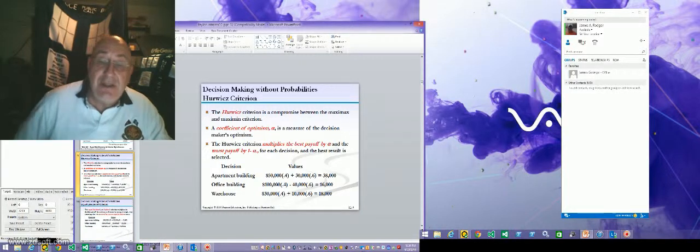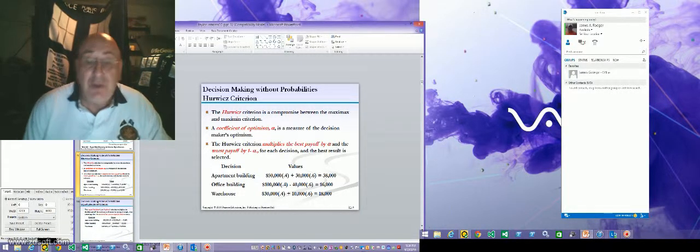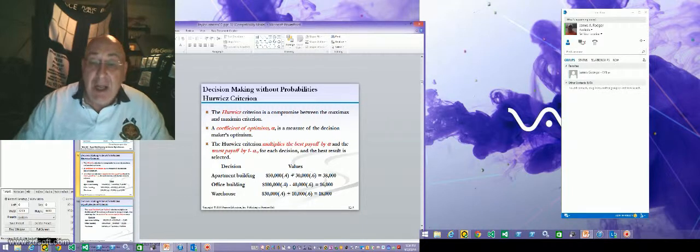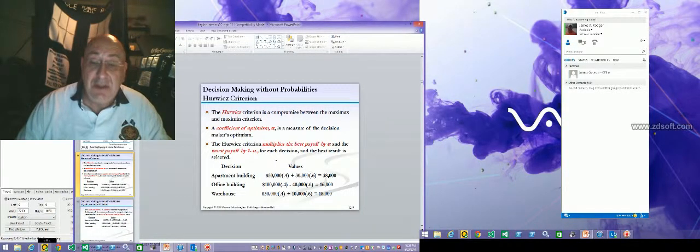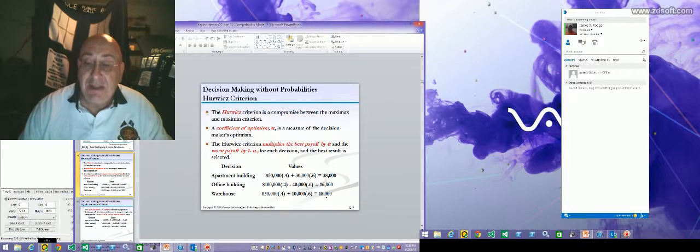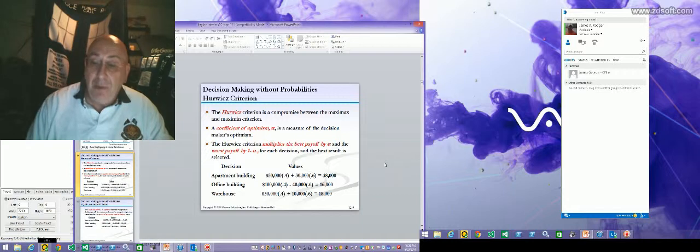So if we feel that there is a 40% chance that there's going to be good conditions, a 60% chance there's going to be bad, the apartment would be the 50,000 times 0.4 plus the 30,000 times 0.6 gives us 38,000. The office building gives us 16,000 and the warehouse gives us 18,000. The Hurwitz would say that we should buy the apartment building because we can make 38,000.